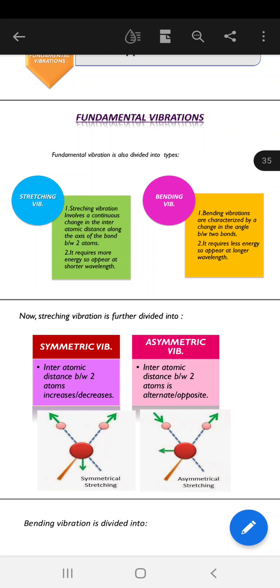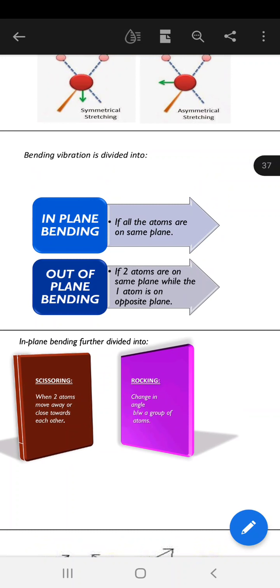Now bending vibration is again of two types, in plane and out of plane. We are considering the three coordinates x, y and z, and the atoms may be present in these three coordinates. Now, in plane bending: bending means you have two atoms arranged, and what is happening here is that a change in bond angle is taking place.